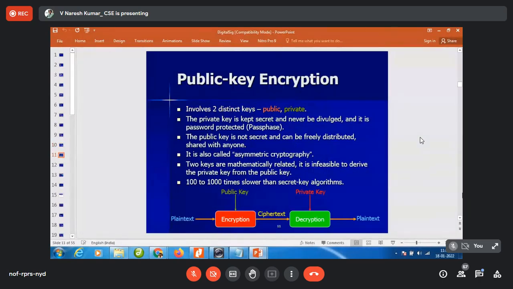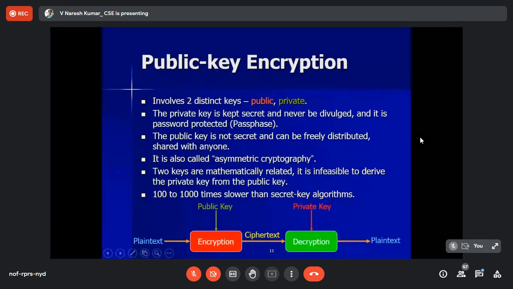For that purpose, they have given a new concept called public key encryption. Now in public key encryption, how many keys are we going to have? Two keys. I am also going to have two keys, you are also going to have two keys, everyone is going to have two keys. Out of those two keys, one we name as public and one we name as private.